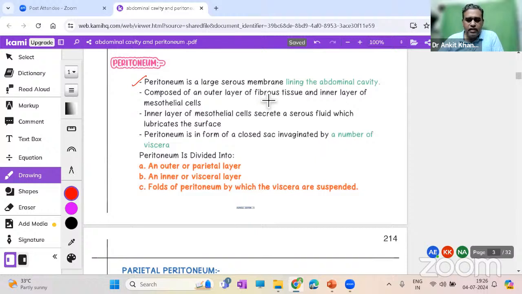Composed of an outer layer of fibrous, that is the parietal layer, and an inner layer of mesothelial, that is the visceral layer. It secretes a serous fluid. It is a closed sac invaded by a number of viscera, similar to pleura and pericardium.